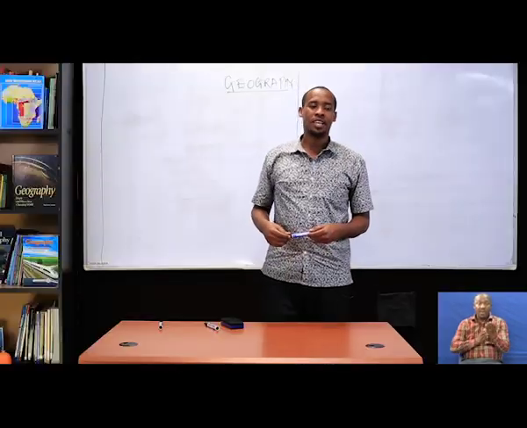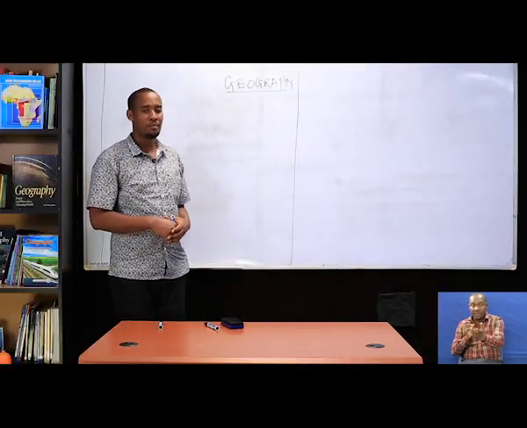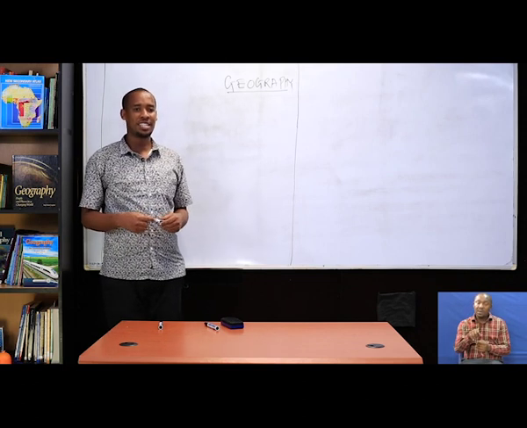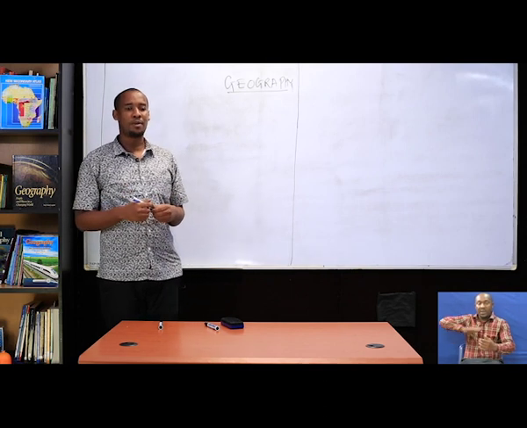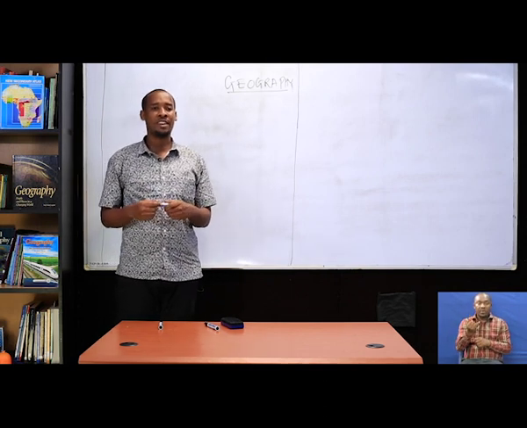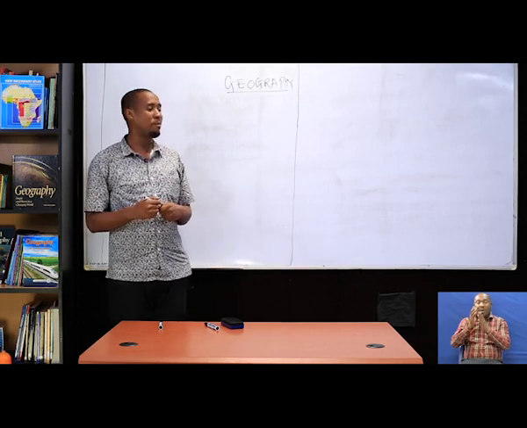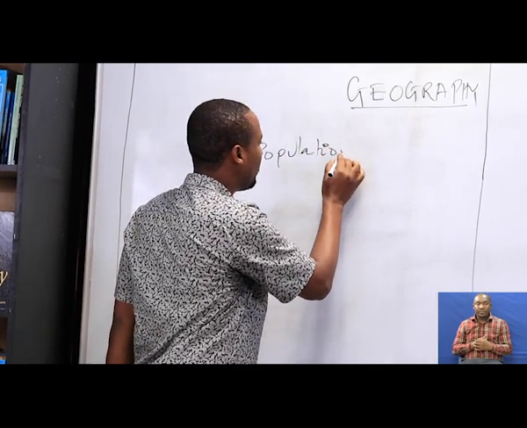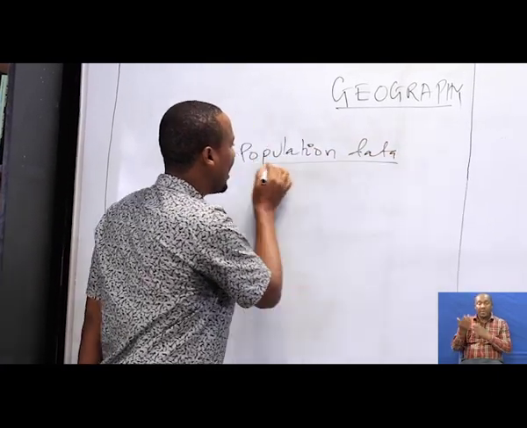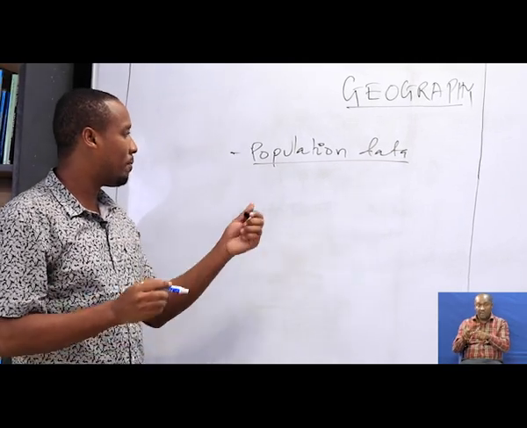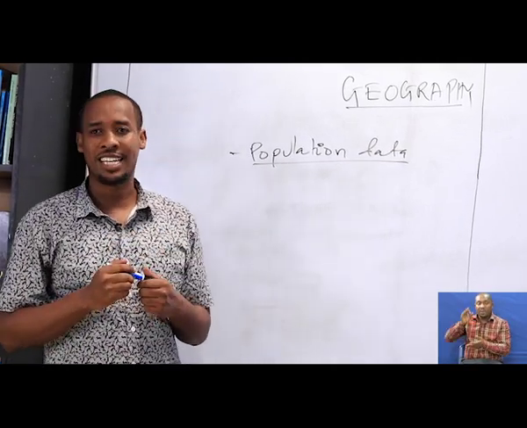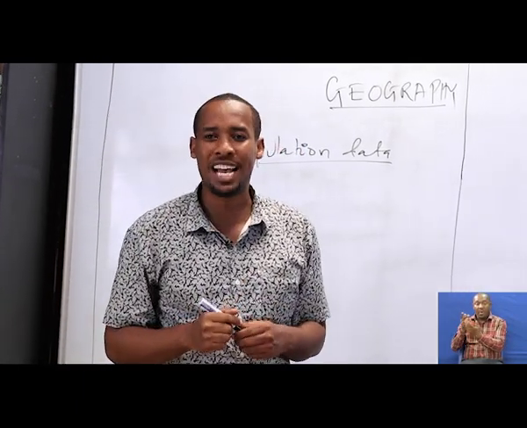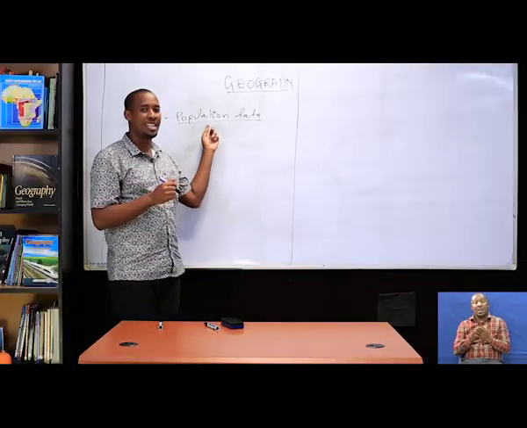And I said, the studying of human populations provides information concerning the populations of certain areas. Now, most of the information is derived from the population data. We have the so-called population data. As I said in the previous times, these are factual information dealing with the populations. Factual information concerning the populations is referred to as population data.